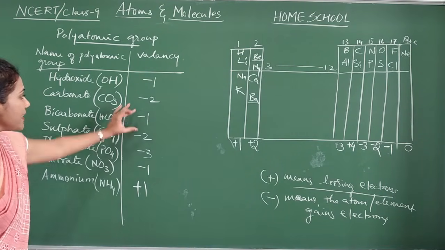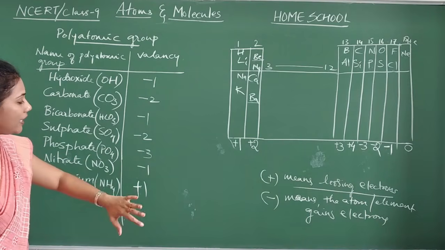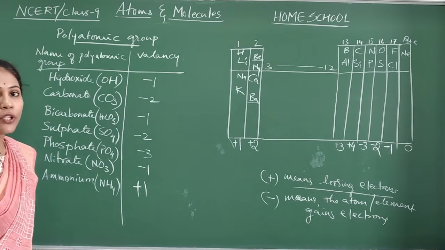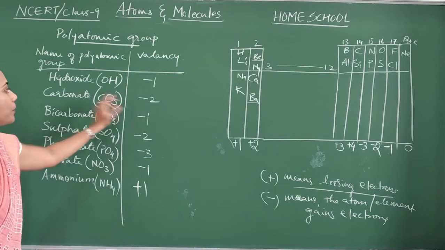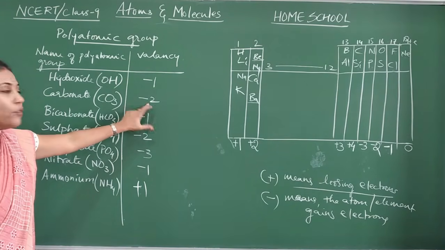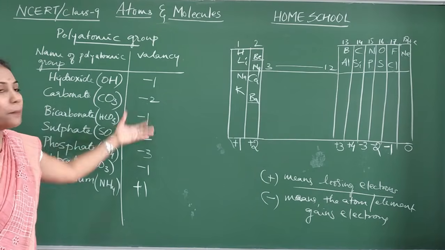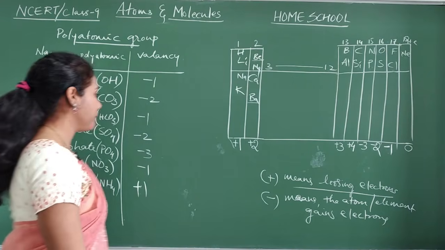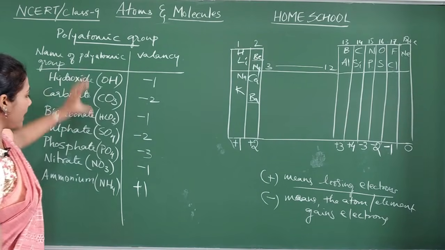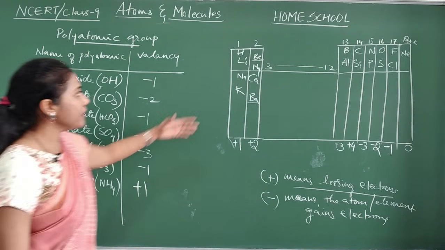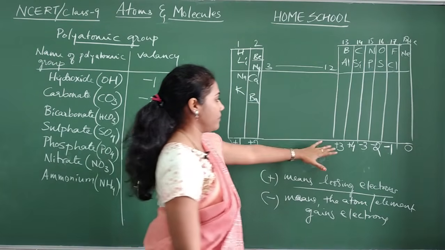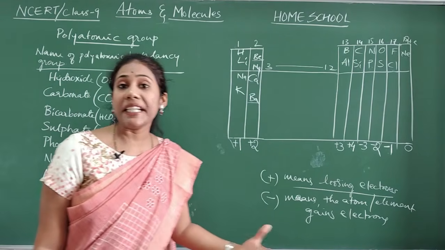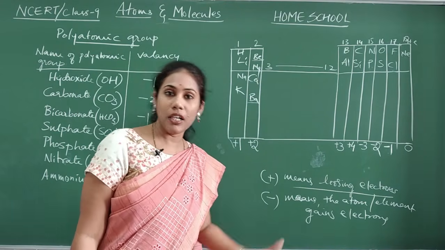So these are also called charge and also valency. Charge and valency are the same. If I ask you what is the charge of carbonate group, -2 you will say. And what is the valency of carbonate group, -2 only you will say. Clear everybody? Fine. So this much information on every element's valency is what is important to remember for writing chemical formulae of a compound.